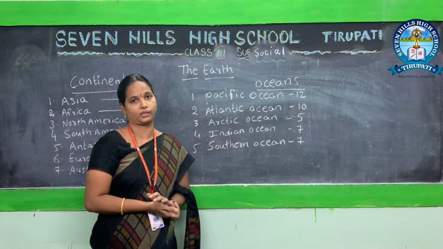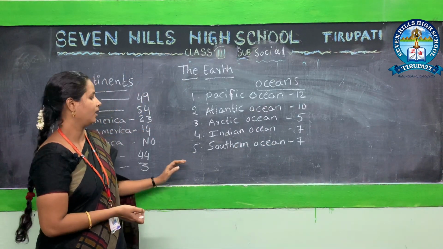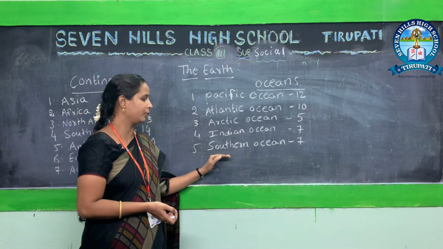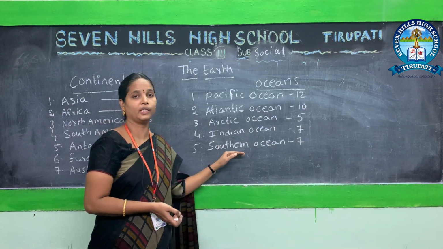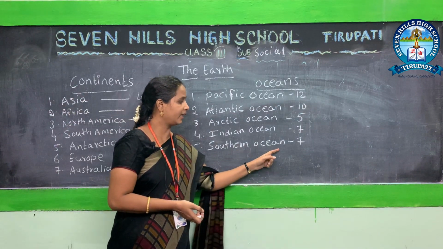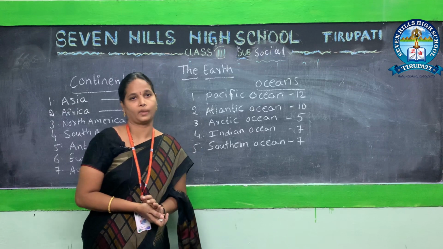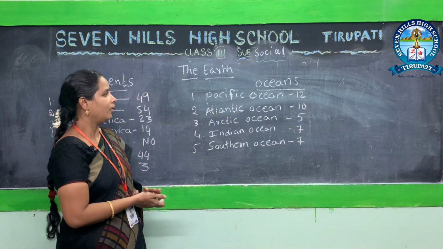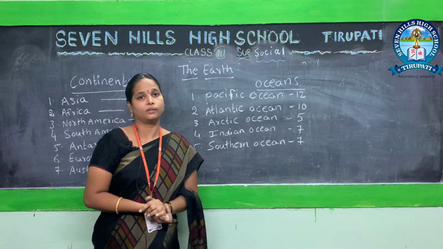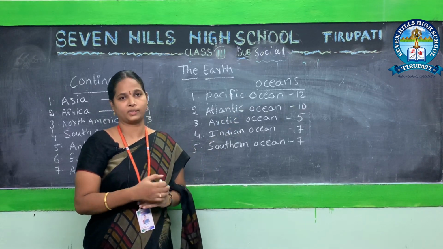O-C-E-A-N, ocean. Indian Ocean. Fifth one, Southern Ocean. S-O-U-T-H-E-R-N, Southern. O-C-E-A-N, ocean. Southern Ocean.